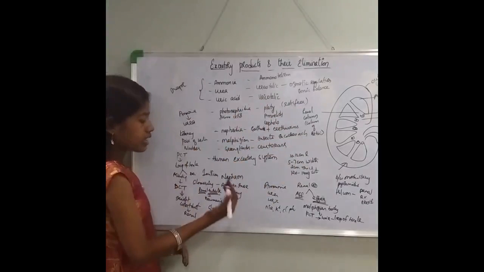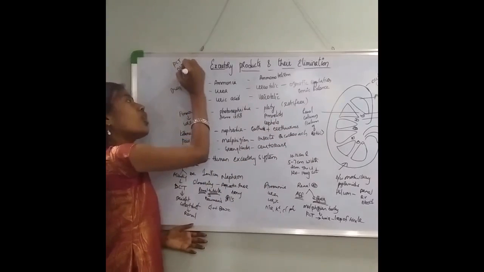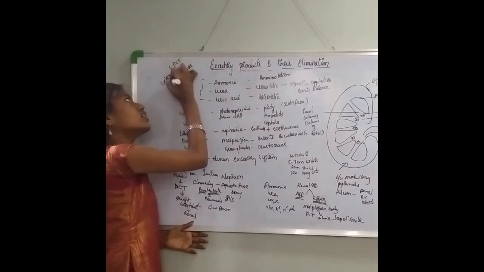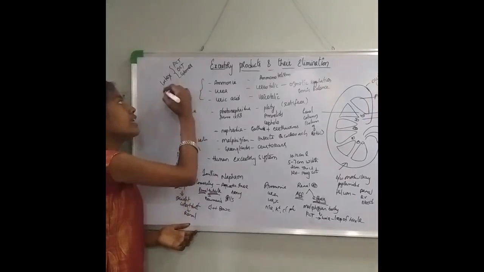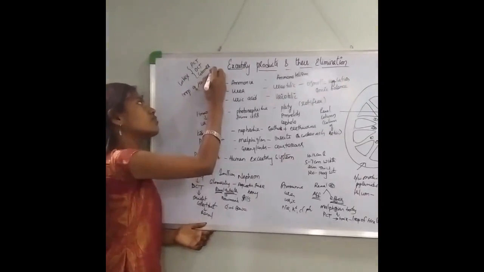Now, the PCT plus DCT and the glomerulus part, these are the regions of the cortex. So these you will find in the cortex region, whereas the loop of Henle is the structure which is present in the medulla region.